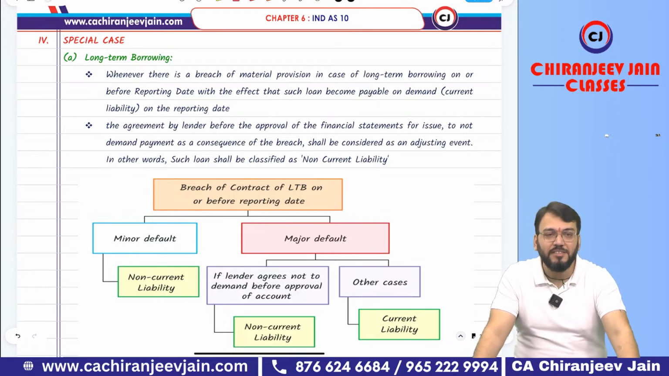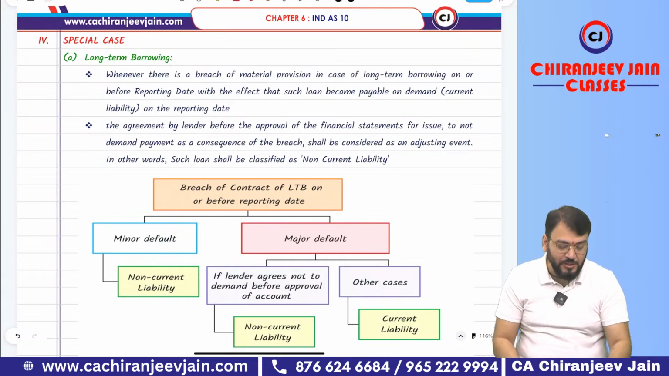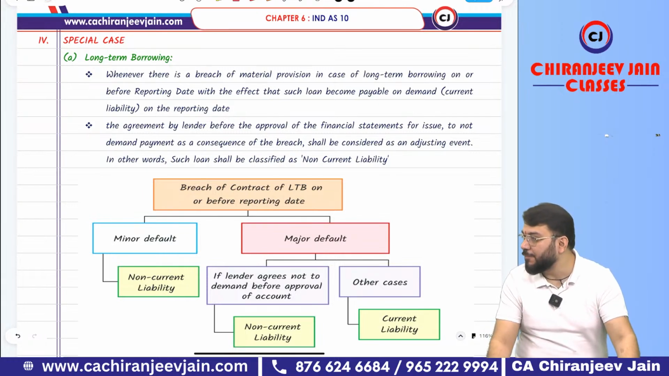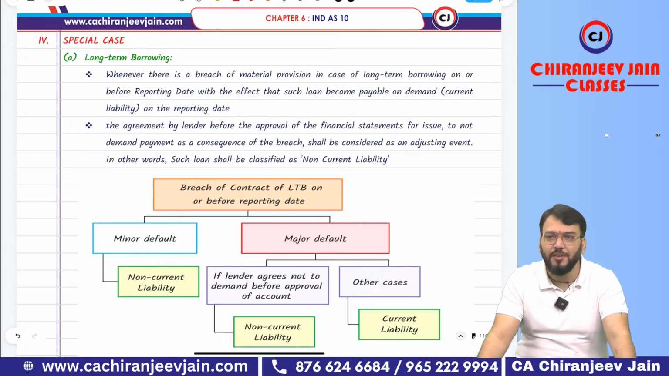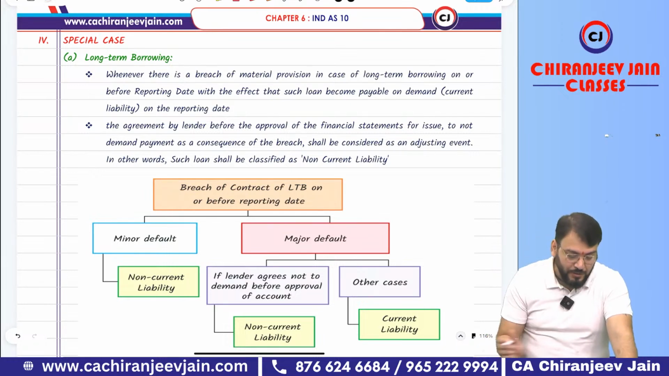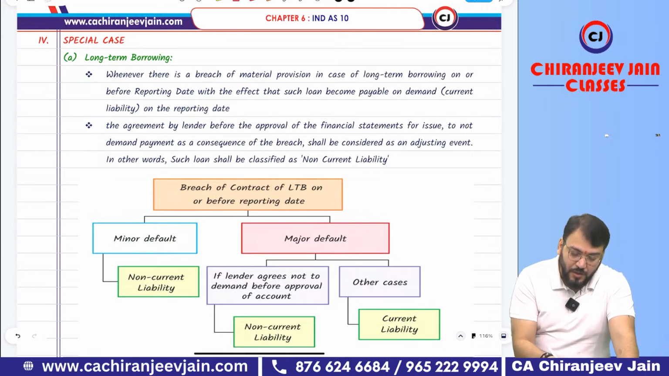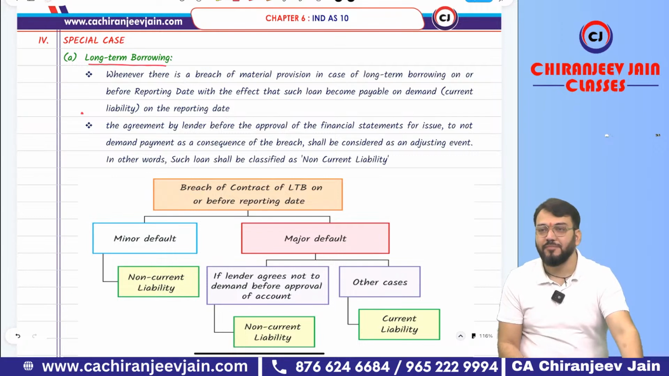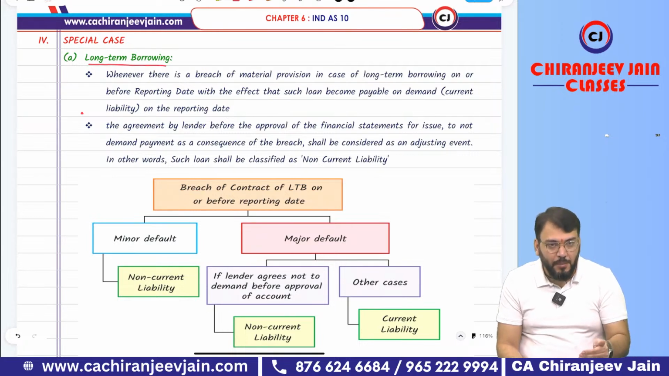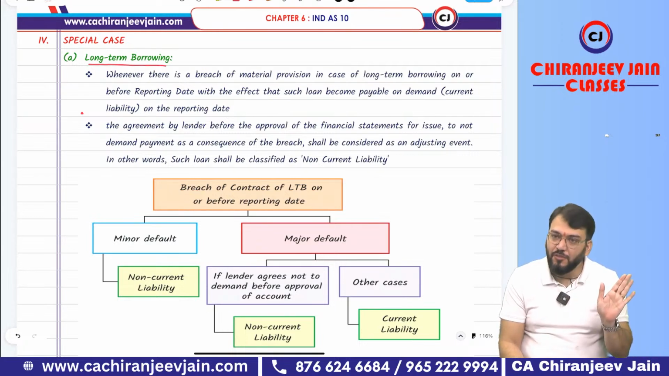There are some points left. I said that there are some special points, special points regarding whether it will be an adjusting event or a non-adjusting event. First is long-term borrowing. Out of that, there are three special points. Two were already given in AS 4. This long-term borrowing is a new point. The point about long-term borrowing was not in AS 4.